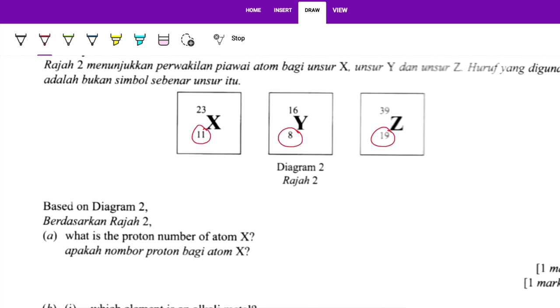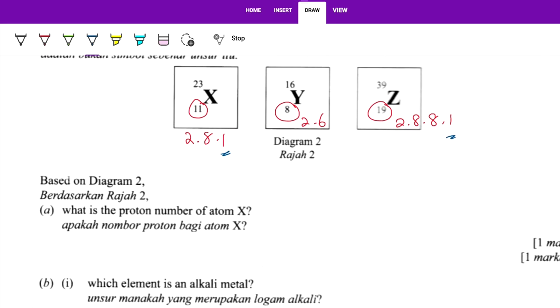Let's write out the electron arrangement. This one is 2, 8, 1, meaning group 1. This one is 2, 6, group 16. This one is 2, 8, 8, 1. So X and Z are from the same group because they have the same valence electron, 1.